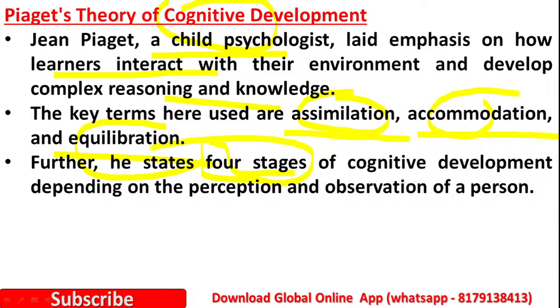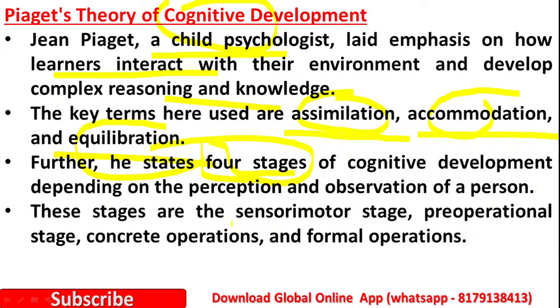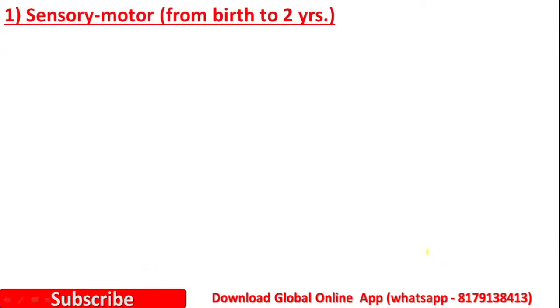There are 4 stages. The first stage is the sensory motor stage. The second one is the pre-operational stage. The third one is the concrete operational stage, and the last one is the formal operational stage. So these are the 4 stages of cognitive development given by Piaget. Let us start with the first stage, the sensory motor stage.